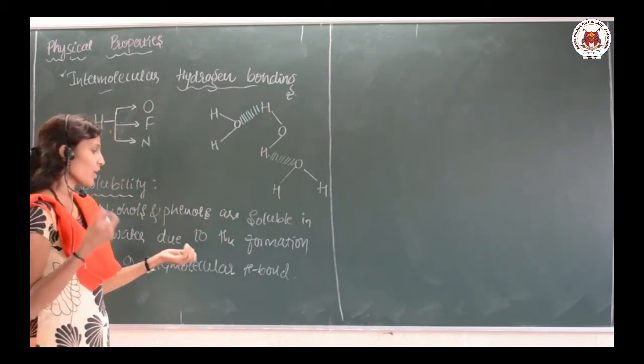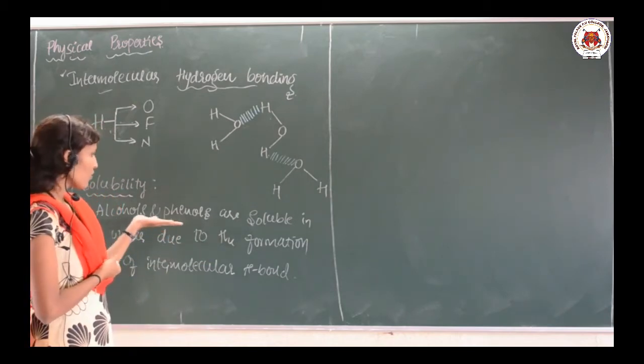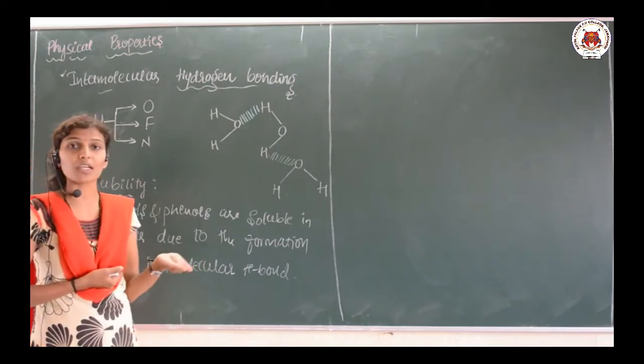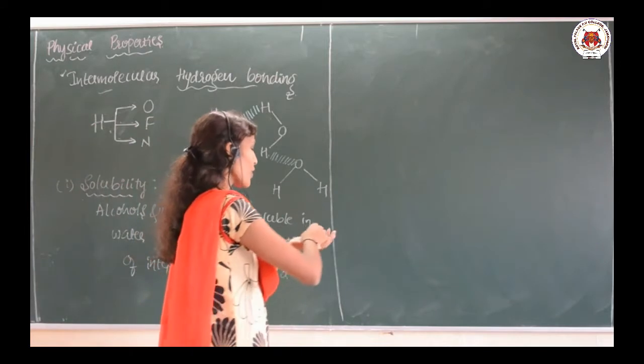Hydrogen bond is sometimes also represented as H bond. So alcohols and phenols are soluble in water due to the formation of the intermolecular hydrogen bond, as I said. Let us see how exactly it happens.